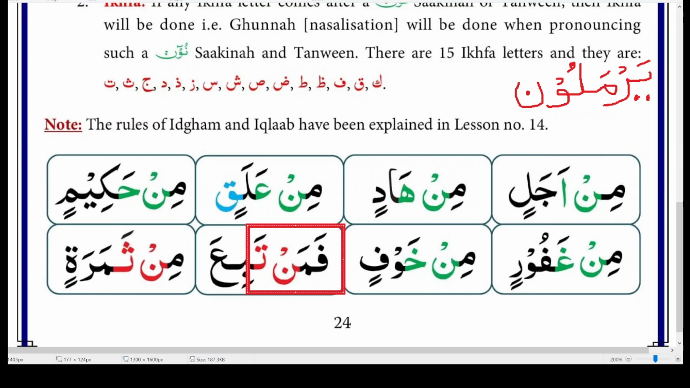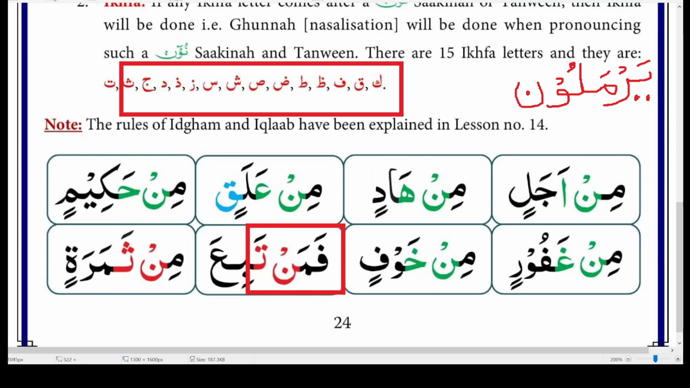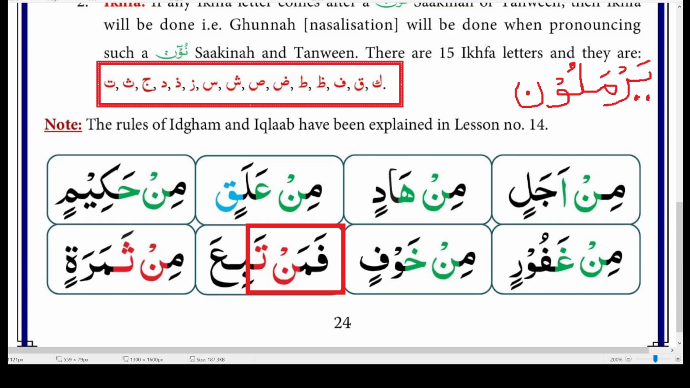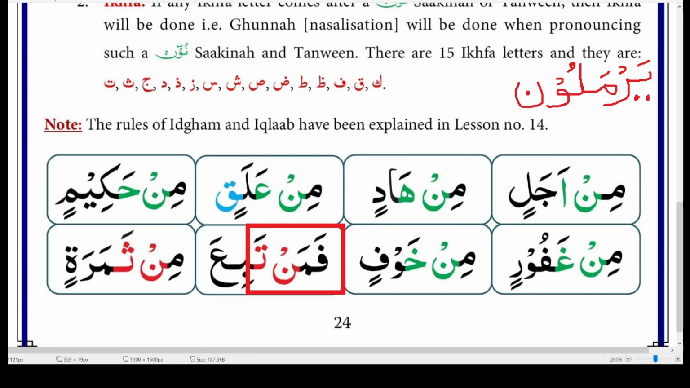So this is the reason why I said it's hard to memorize these 15 letters. Instead, you can memorize the letters for the rest of the 3 cases. This way, you can easily recognize whether the case of Nun Sakin is Ikhfa, Izhar, Idgham, or Iqlab.